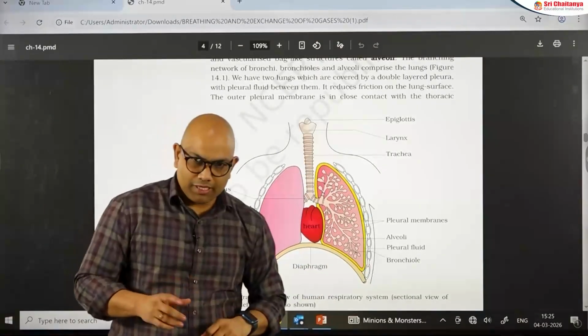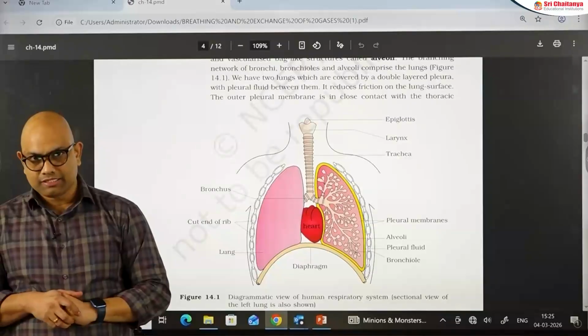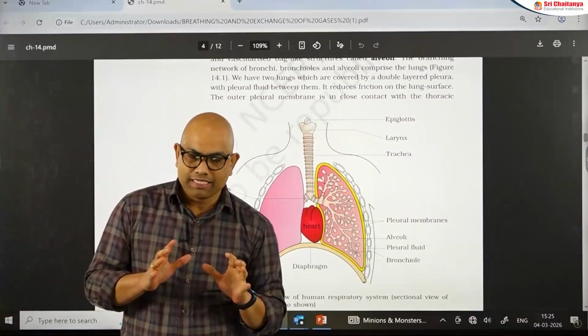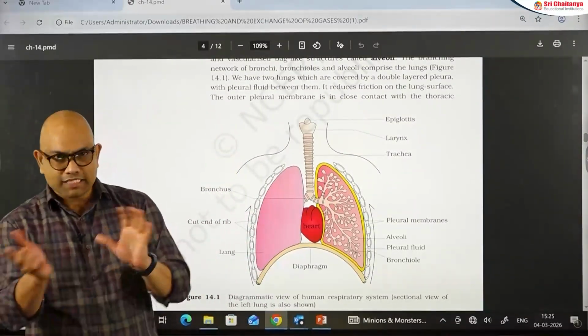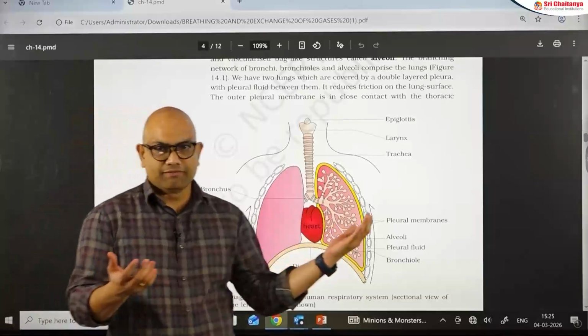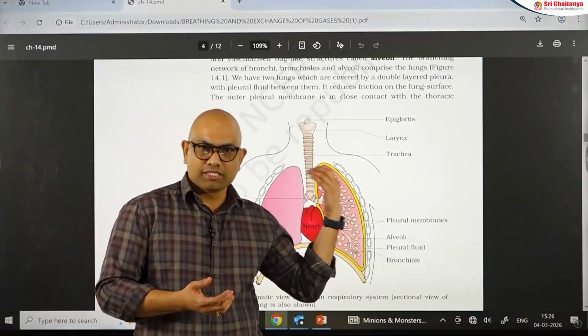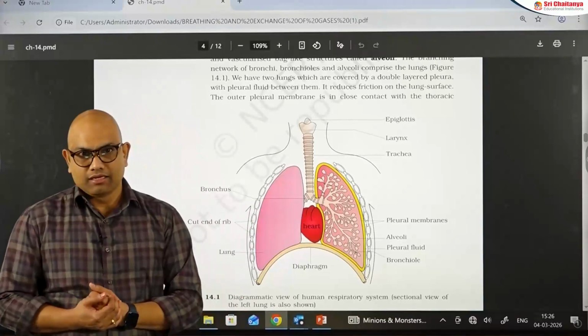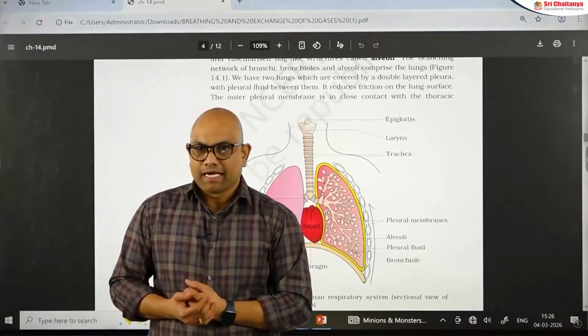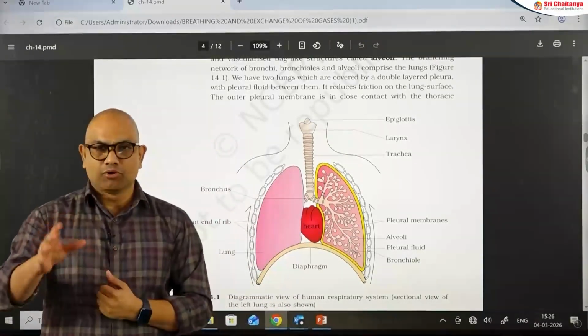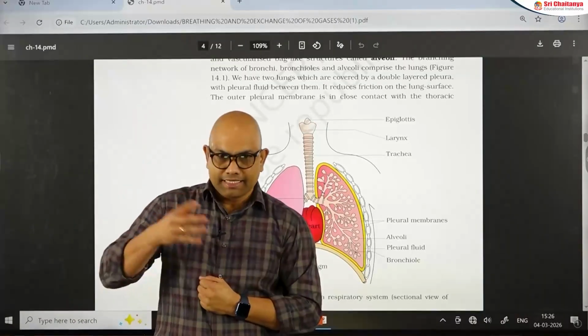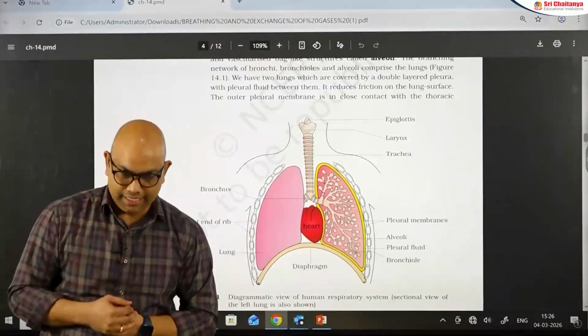One more important point related to the respiratory system is that the thoracic chamber is an airtight chamber. It has borders. For the front side of the thoracic chamber, which we can call the ventral side, there is a sternum. Dorsally we have thoracic vertebrae, laterally we have ribs, and posteriorly we have diaphragm. These are the borders of the thoracic chamber. In this airtight chamber, the lungs are situated.